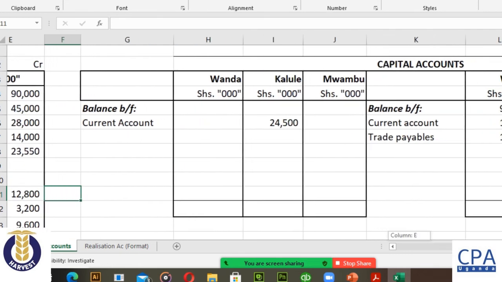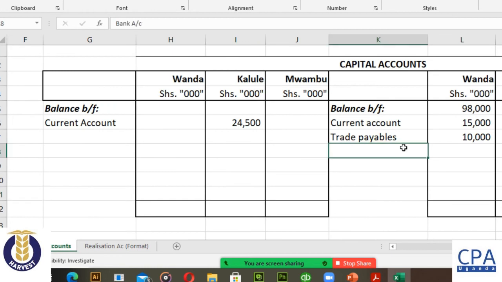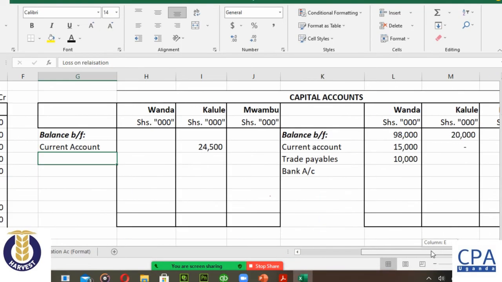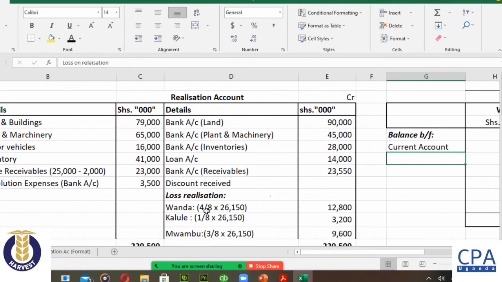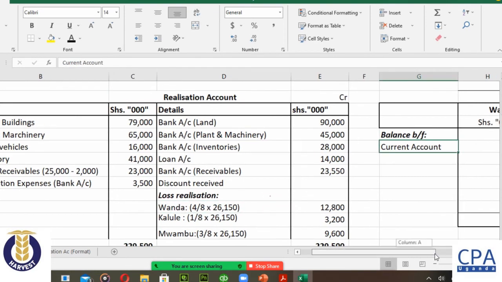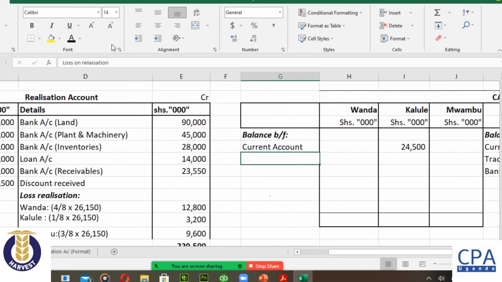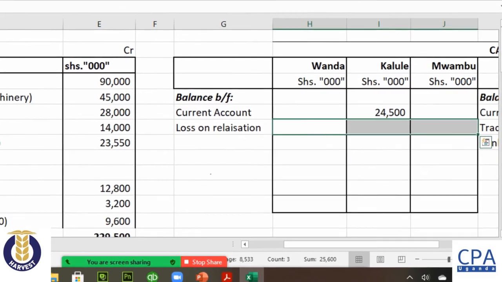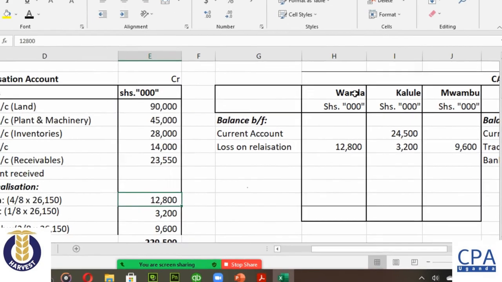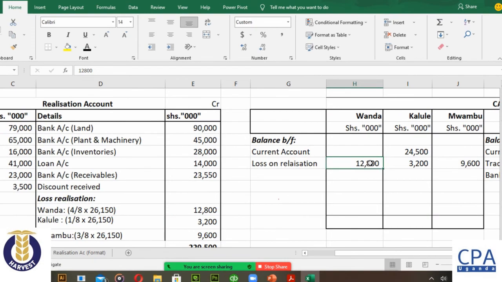Now we need to complete the capital account. So let me first bring the loss on realization. Loss on realization, we credit the realization account and debit the capital account. So that's why my loss on realization comes in here. These are the figures. I'm just picking them straight. The 12,800 for Wanda, I bring it under Wanda here in the capital account.